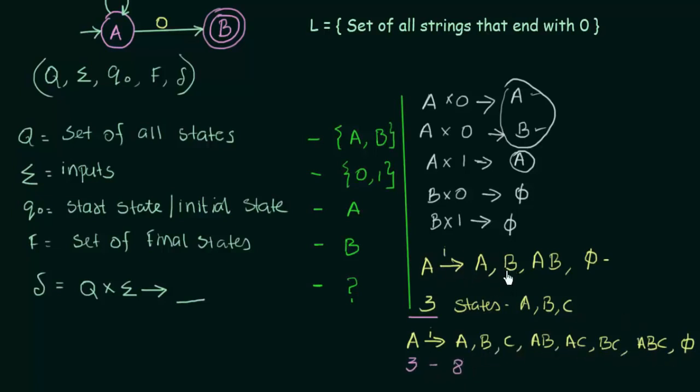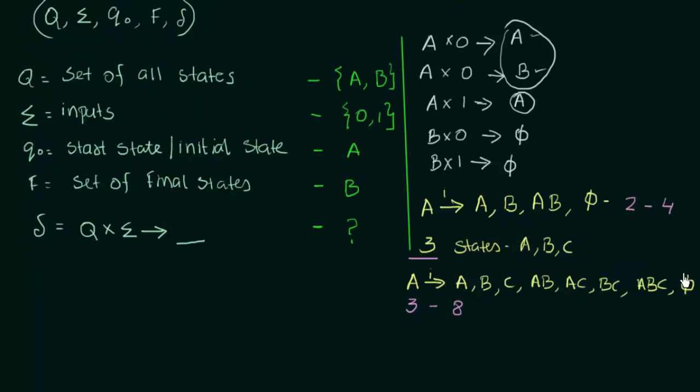And what about the previous case? In that example, how many states did we have? We had 2 states, and how many possibilities? 1, 2, 3, 4. 4 possibilities. Seeing this pattern, can we figure out a formula for this? When there are 2 states, it has 4 possibilities, and when there are 3 states, there are 8 possibilities. So we can say that it is 2 raised to power 2, which is 4, and 2 raised to power 3, which is 8.